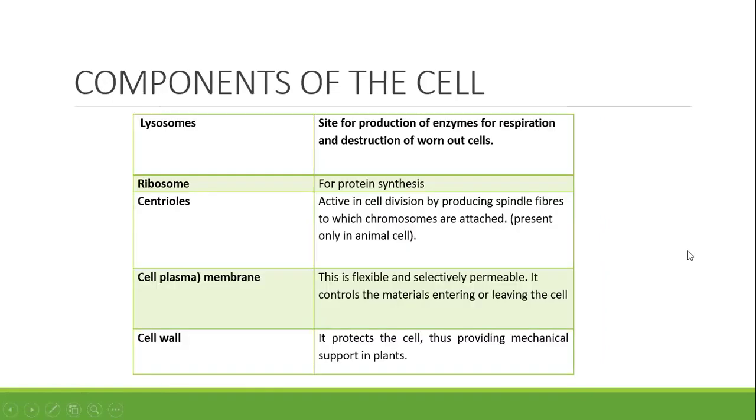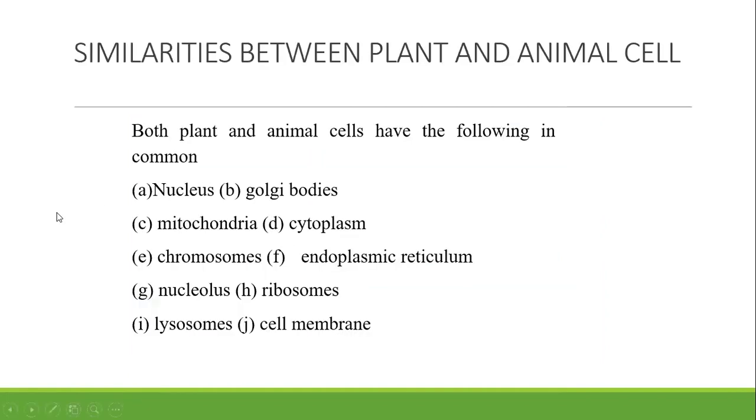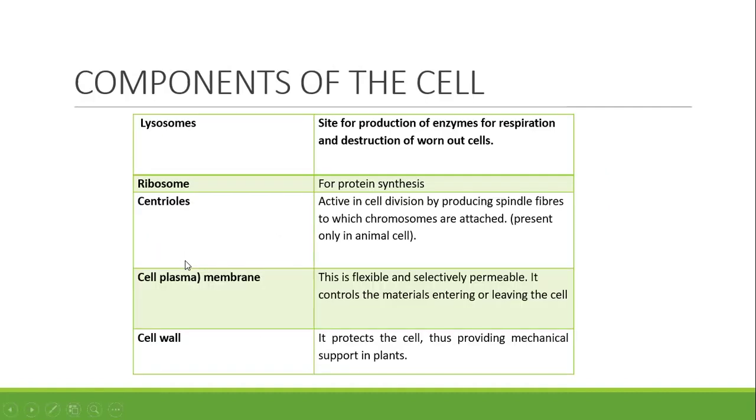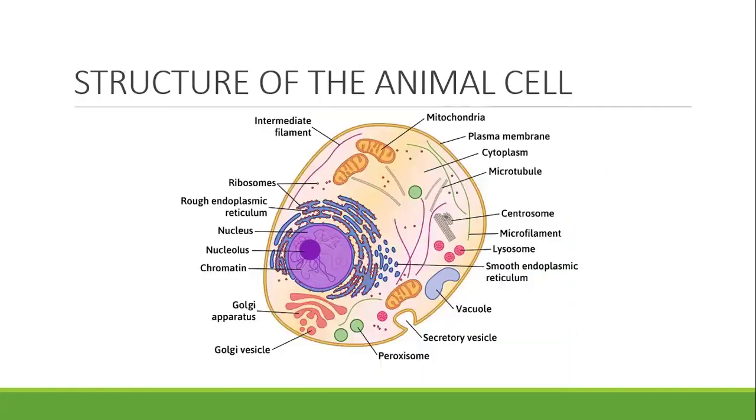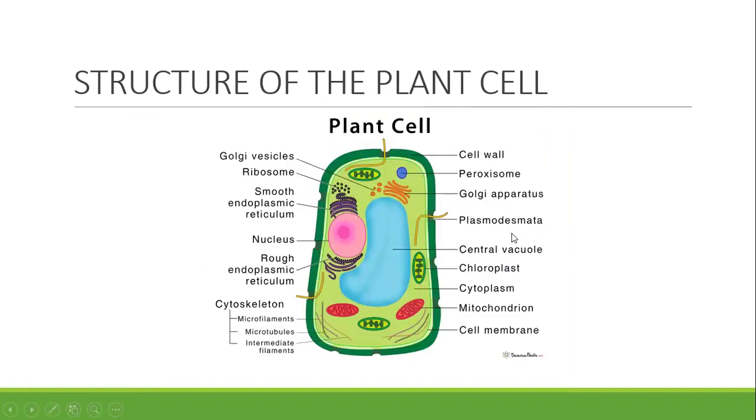And further, we have lysosome, which is the site of production of enzymes for respiration and destruction of worn-out cells. We have our ribosome, which is meant for protein synthesis. Where is this? This is our ribosome here, and our lysosome here. Then in our plant cell, we also have our ribosome here and also our lysosome.